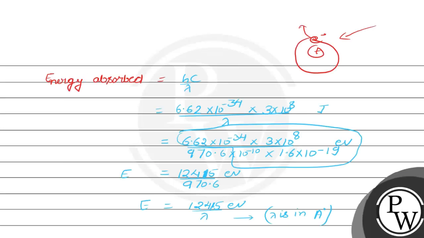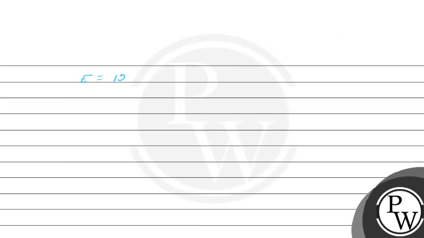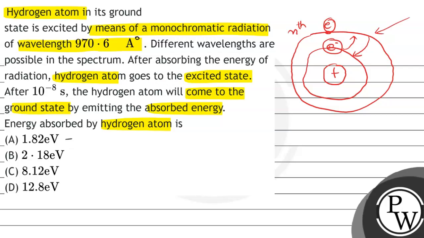Now this value of energy will be given as 12,415 upon 970.6 electron volt. On calculating, this will come out to be roughly equal to 12.8 electron volt, and this corresponds to option D of this question.